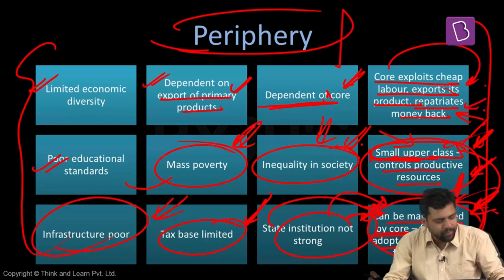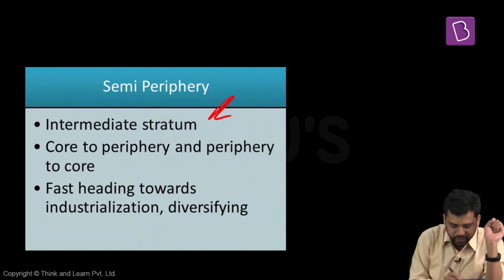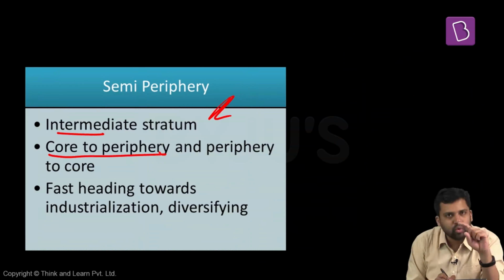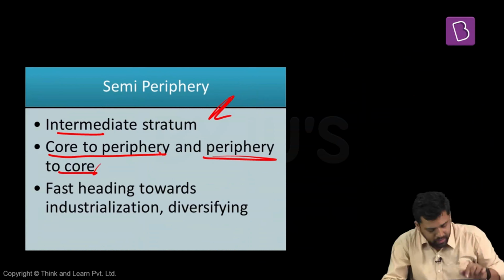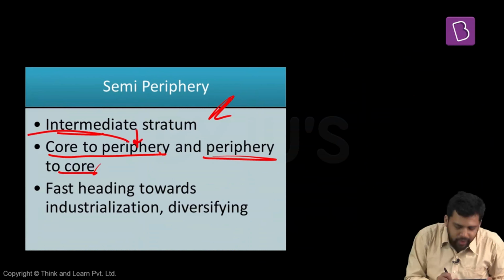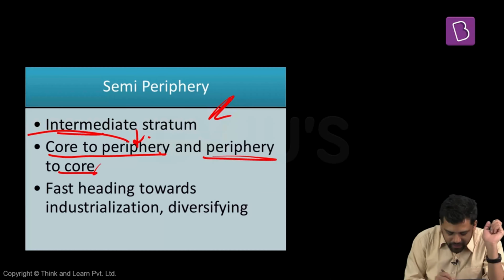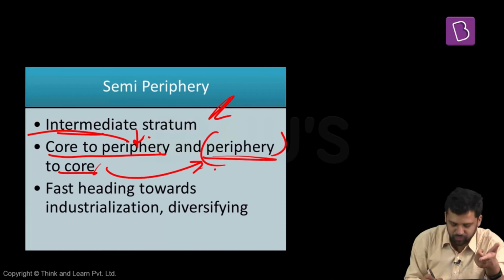Semi-periphery, they exist between the core and the periphery. They are the intermediate stratum. They are core to the periphery and they are periphery to the core. What do we mean by this? Now, these semi-periphery countries can exploit the peripheral countries, just like the core exploits the peripheral countries. Similarly, the core countries might exploit them as well. The core might treat them as periphery.